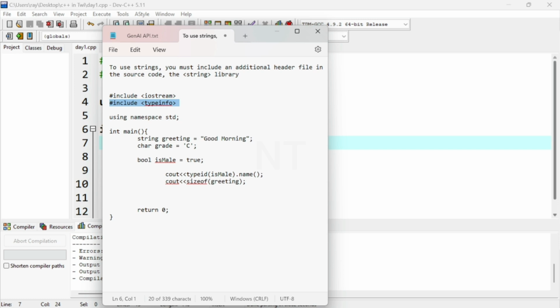Now where you show the type ID and the size of what they are checking, say whether the variable is Boolean or is a string.